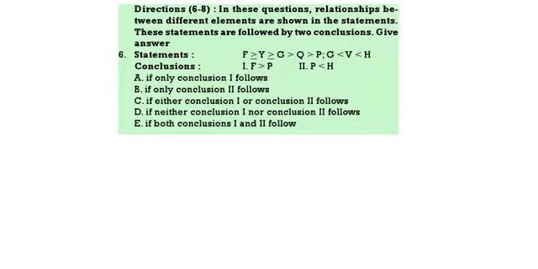Now next 6 to 10. C greater than lesser than. F greater than or equal to Y. Y greater than or equal to G. G greater than Q. Q greater than P. G less than V. V less than H. Now F greater than P. So from F to P greater than is there, definitely follows. P less than H. Here from P to G less than and G to H less than, so P less than H also definitely follows. So both 1 and 2 follow.